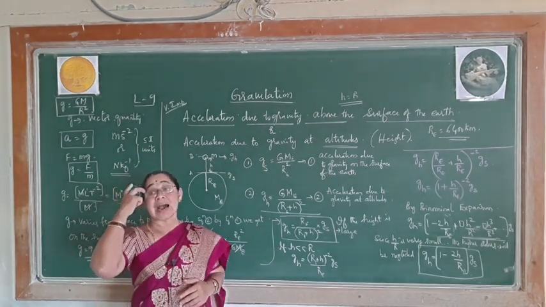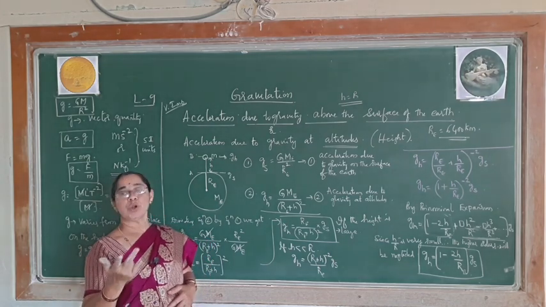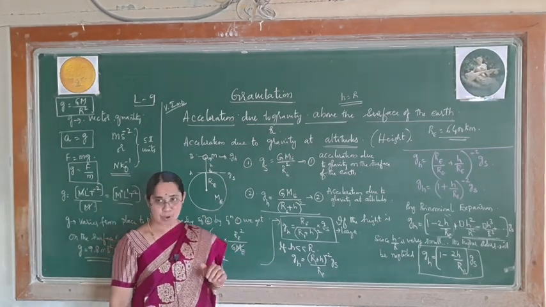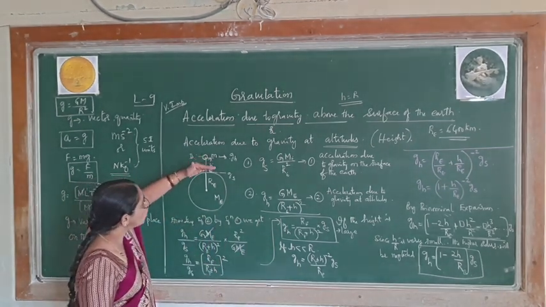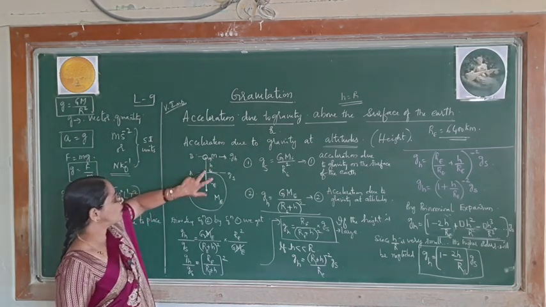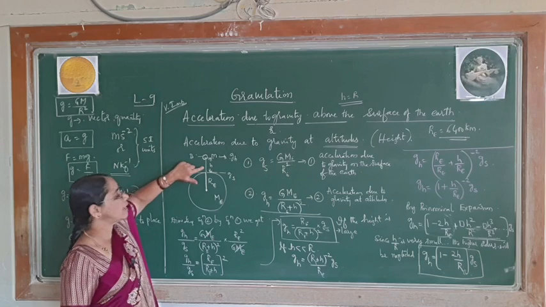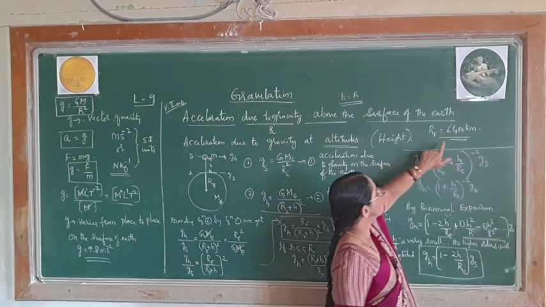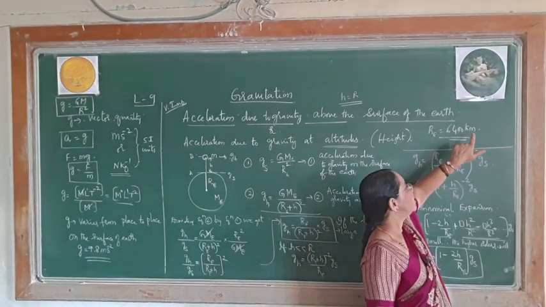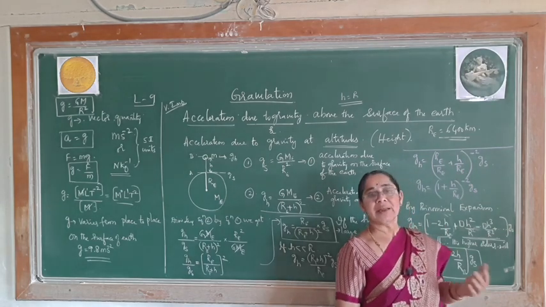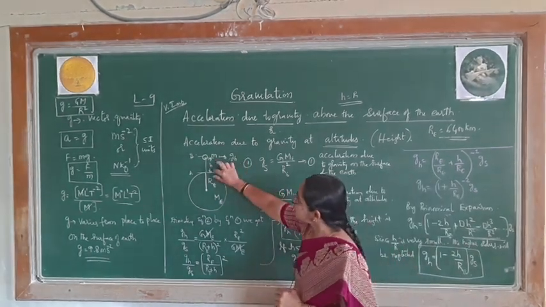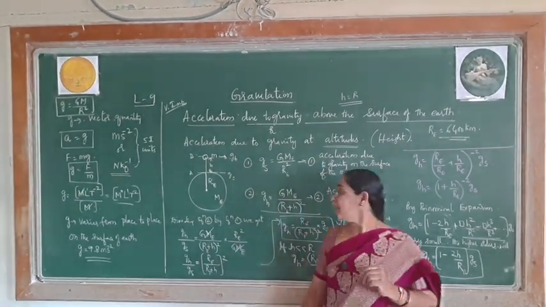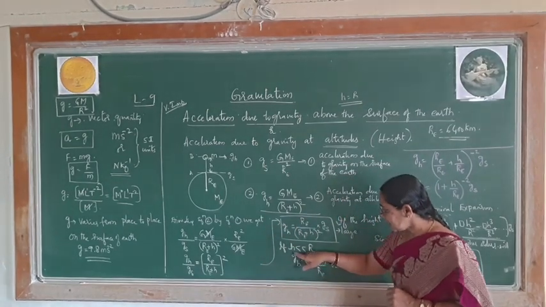If the height is large, if it is nothing but h is equal to r, at that time you can take this condition. Okay. If the height is very small, nothing but this object is very close to the surface of the earth, maybe 5 kilometer, 10 kilometer, maybe nearer to 100 kilometer. At that time you already know the radius of the earth is 6400 kilometer. So, when compared to that, this will be very small, it can be neglected. At that time when it is neglected, then you have to proceed with this formula.